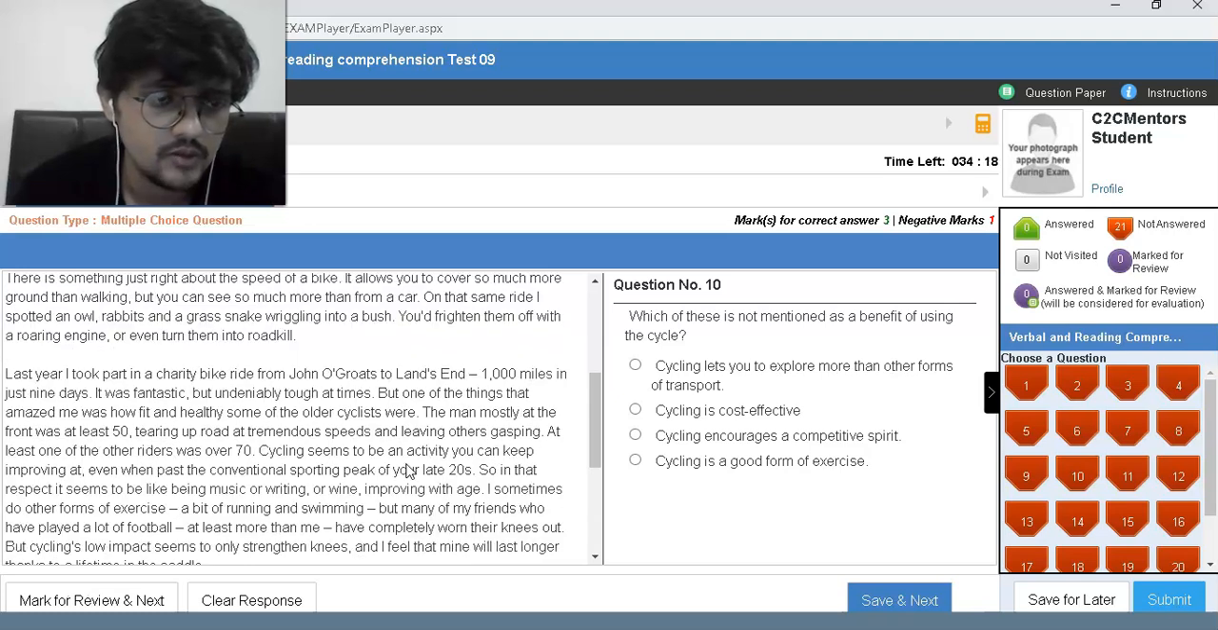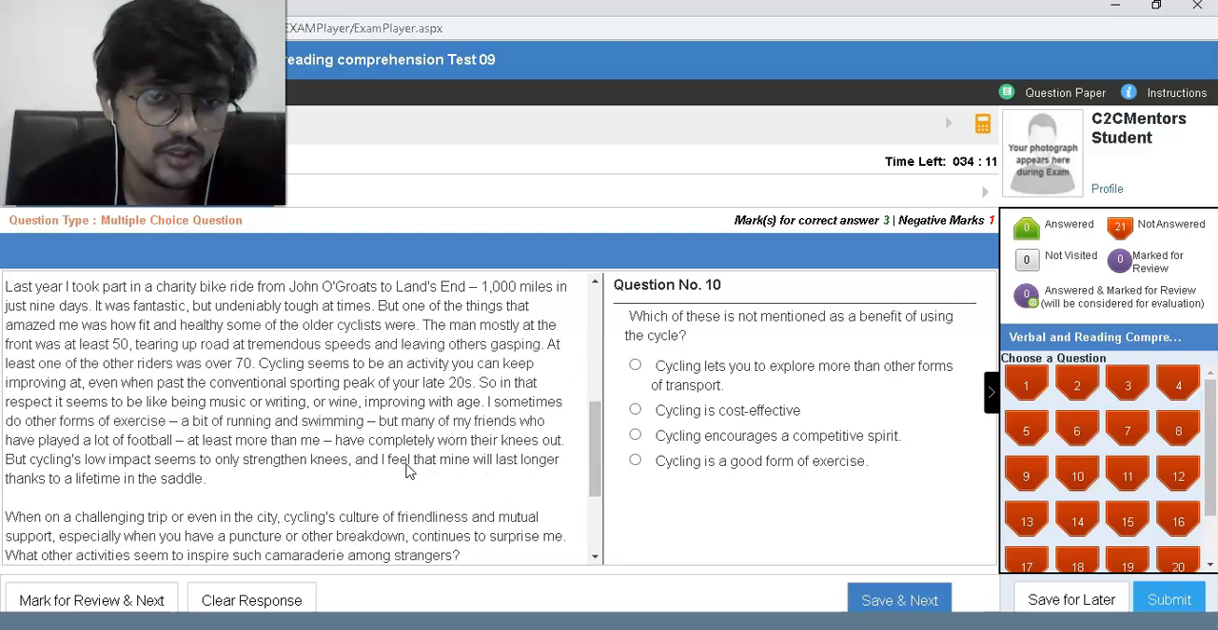Last year I took part in a charity bike ride from John o' Groats to Land's End, 1,000 miles in just 9 days. Fantastic, but undeniably tough at times. One of the things that amazed me was how fit and healthy some of the older cyclists were. The man at the front was at least 50, tearing up the road at tremendous speeds and leaving others gasping. One of the other riders was over 70. Cycling is an activity you can keep improving at even when past the conventional sporting peak of your late 20s.